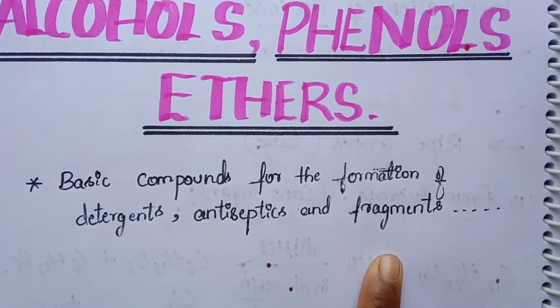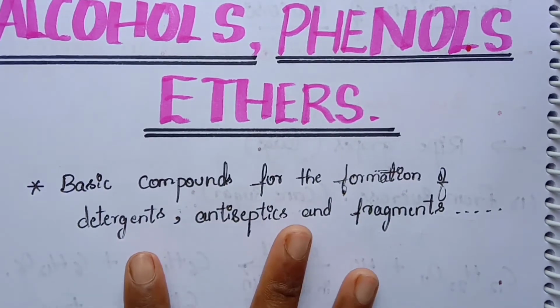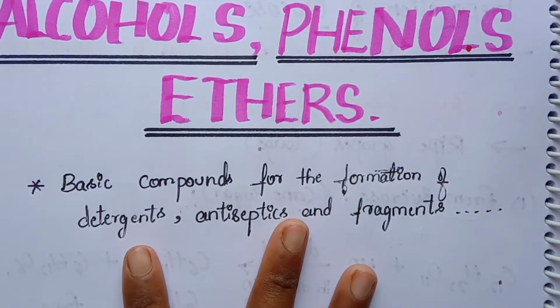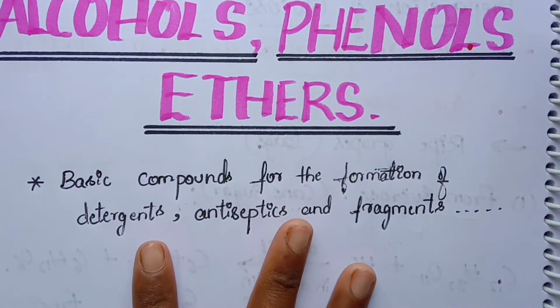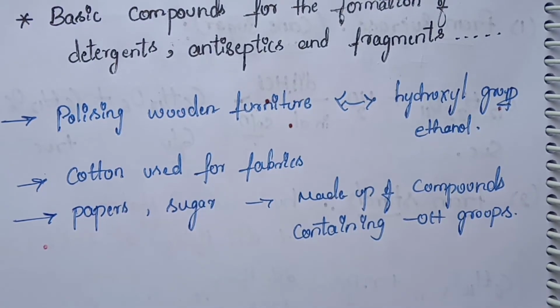Then there are some wide applications at the industry level also. Let's learn what the applications of these alcohols, phenols and ethers are. Polishing wooden furniture uses a compound containing the hydroxyl group, called ethanol.